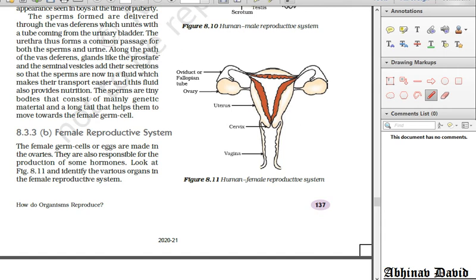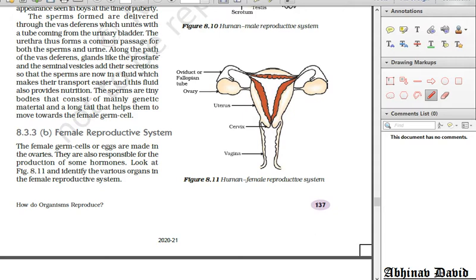Hello students, in the previous class we have discussed the female reproductive system, and we have seen the different parts. The first one is the female reproductive organ, the primary reproductive organ called the ovaries, a pair of ovaries which produces eggs.